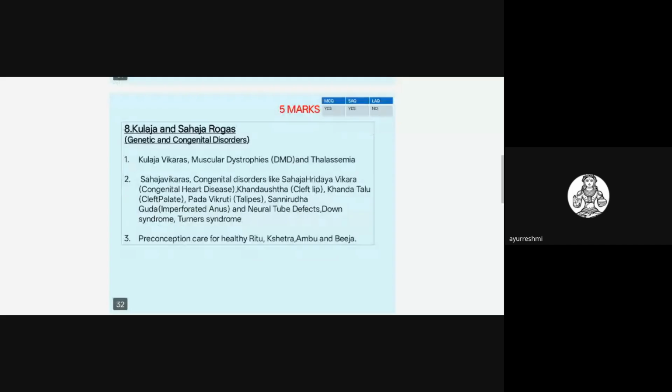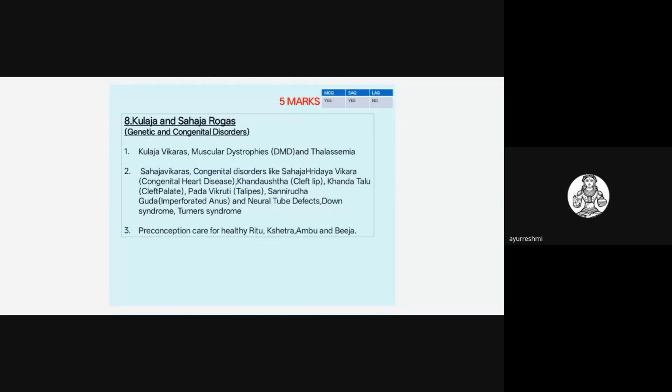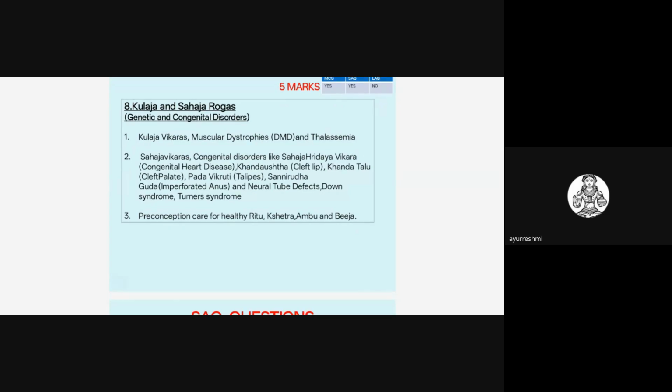So the next syllabus point is the Kulaja and Sahaja Rogas. In that, 5 marks are allotted for this syllabus point. In that, the Sahaja Vikaras, that is, the congenital anomalies, they have classified under DK. That is, desire to know topic. So they may ask one question on this desire to know topic, that is, the SAQ question.